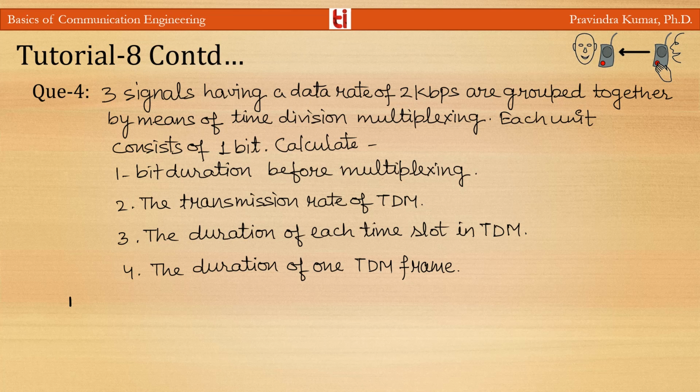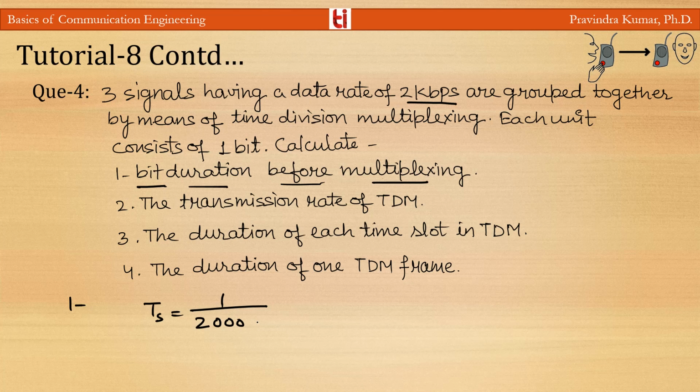If we talk about the first point, bit duration before multiplexing, each signal has a data rate of 2 kbps. So the duration of each bit, Ts, is equal to 1 by 2000, which is equal to 0.5 millisecond. And the second point, the transmission rate of the TDM. There are three signals having a data rate of 2 kbps.